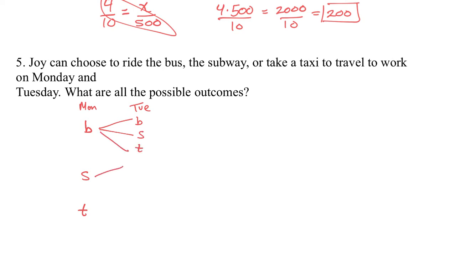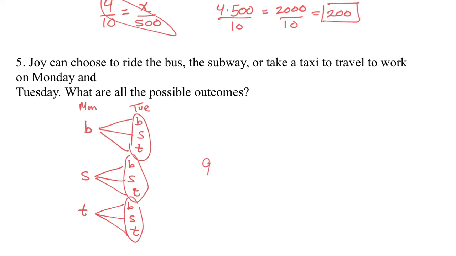She could have chosen the subway first, and then on Tuesday, she chooses the bus, the subway, or the taxi. And for Monday, she could have chosen the taxi and then the bus on Tuesday, the subway Tuesday, or the taxi again on Tuesday. So there are 1, 2, 3, 4, 5, 6, 7, 8, 9. There are 9 outcomes.